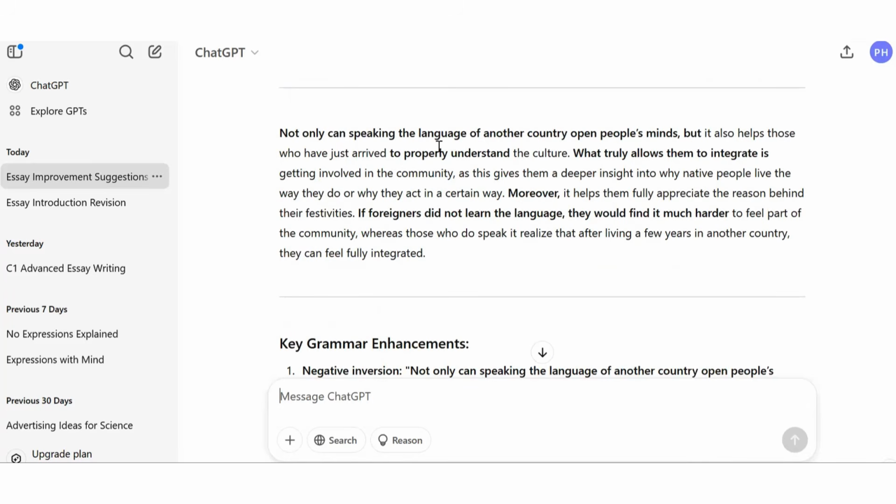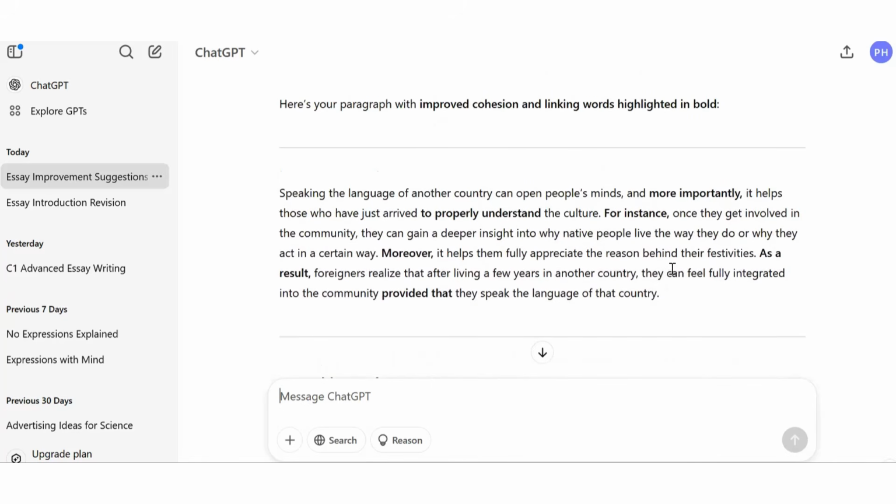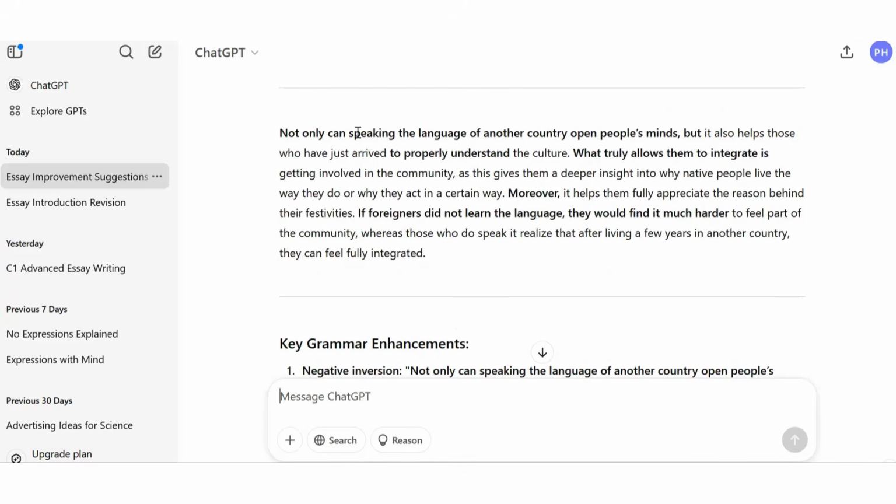Not only can speaking the language of another country open people's minds, but it also helps those who have just arrived to properly understand the culture. So what was the sentence we had before? Let's look back and see. We had this sentence before: speaking the language of another country can open people's minds, and more importantly, it helps those who have just arrived to properly understand the culture. Now, with the negative inversion, we've got the idea slightly more emphatic.